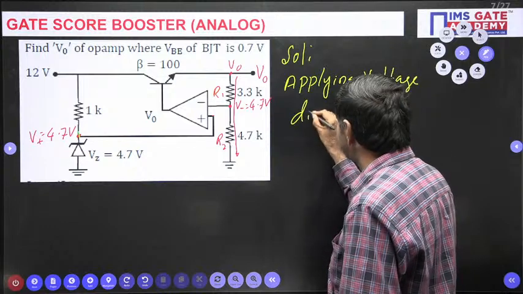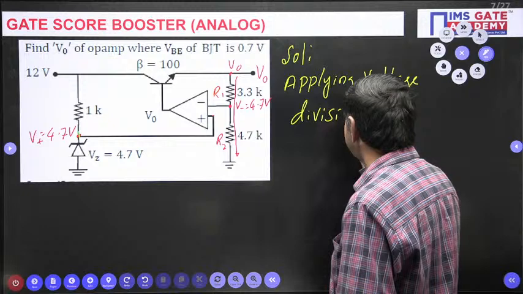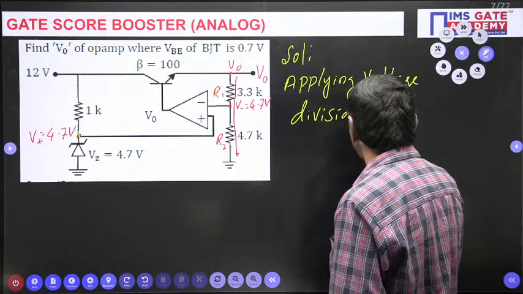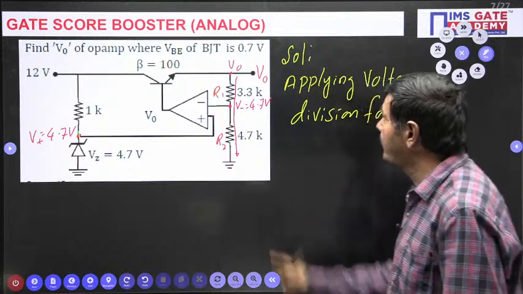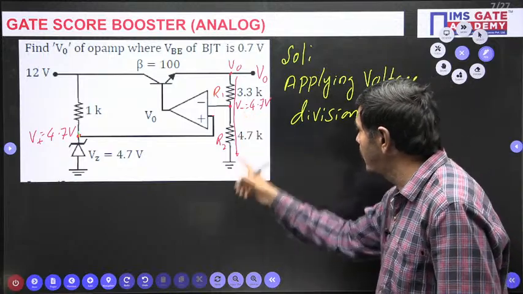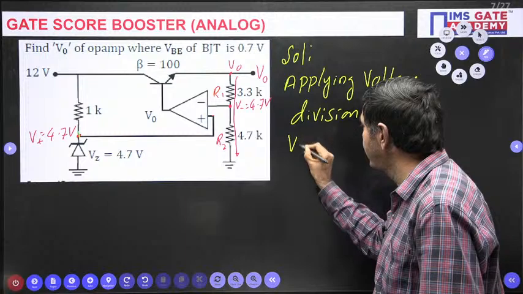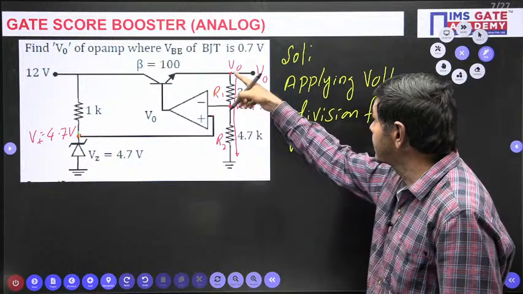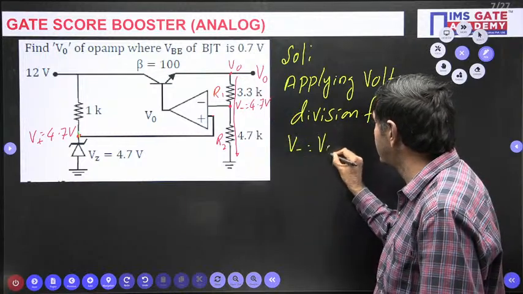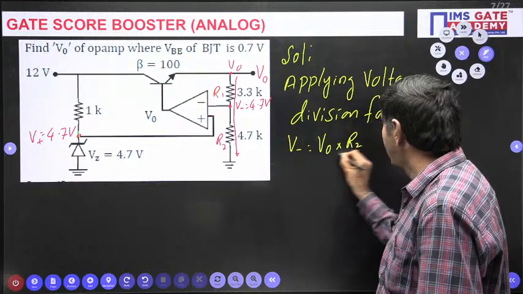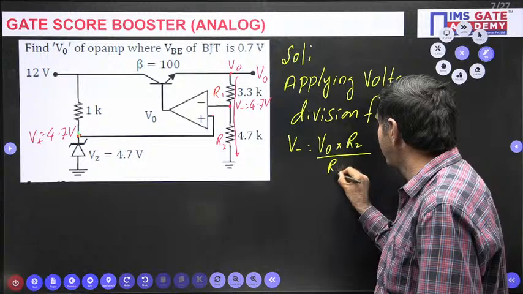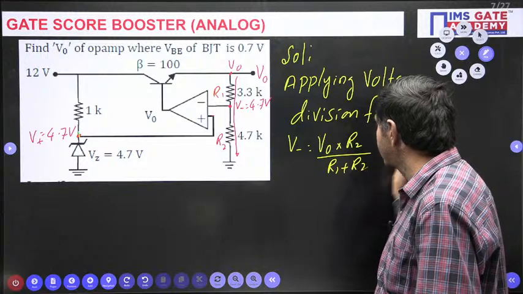V minus, the voltage across 4.7 K, is equal to the supply voltage V naught times R2 by R1 plus R2. The formula is applicable from the voltage divider formula.